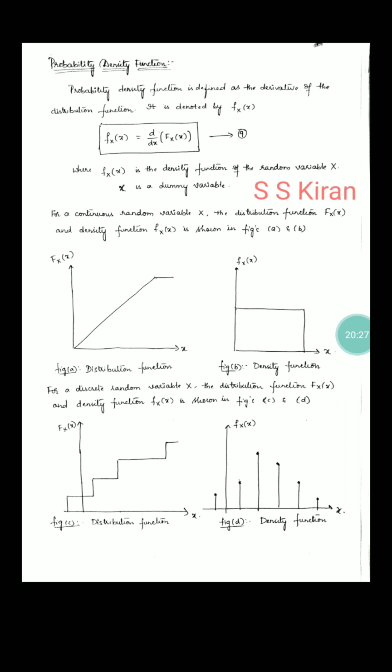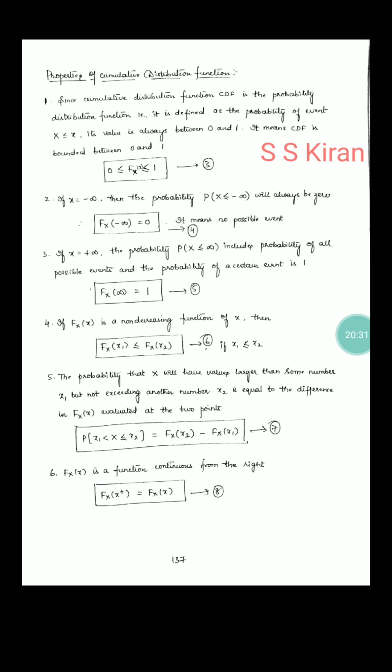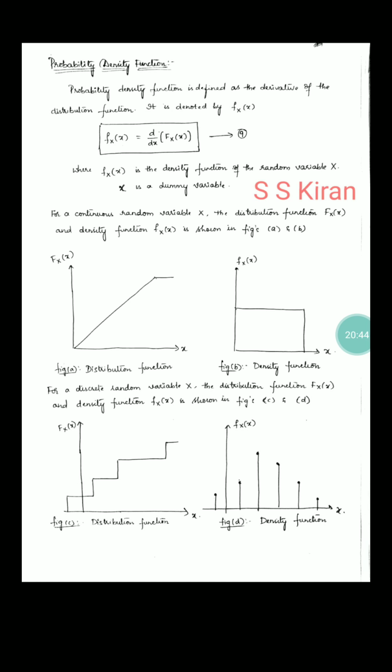Now we will enter into the probability density function. Before this was the cumulative distribution function, or probability distribution function. Now the next topic is the probability density function. There is a very good difference between probability density and probability distribution.